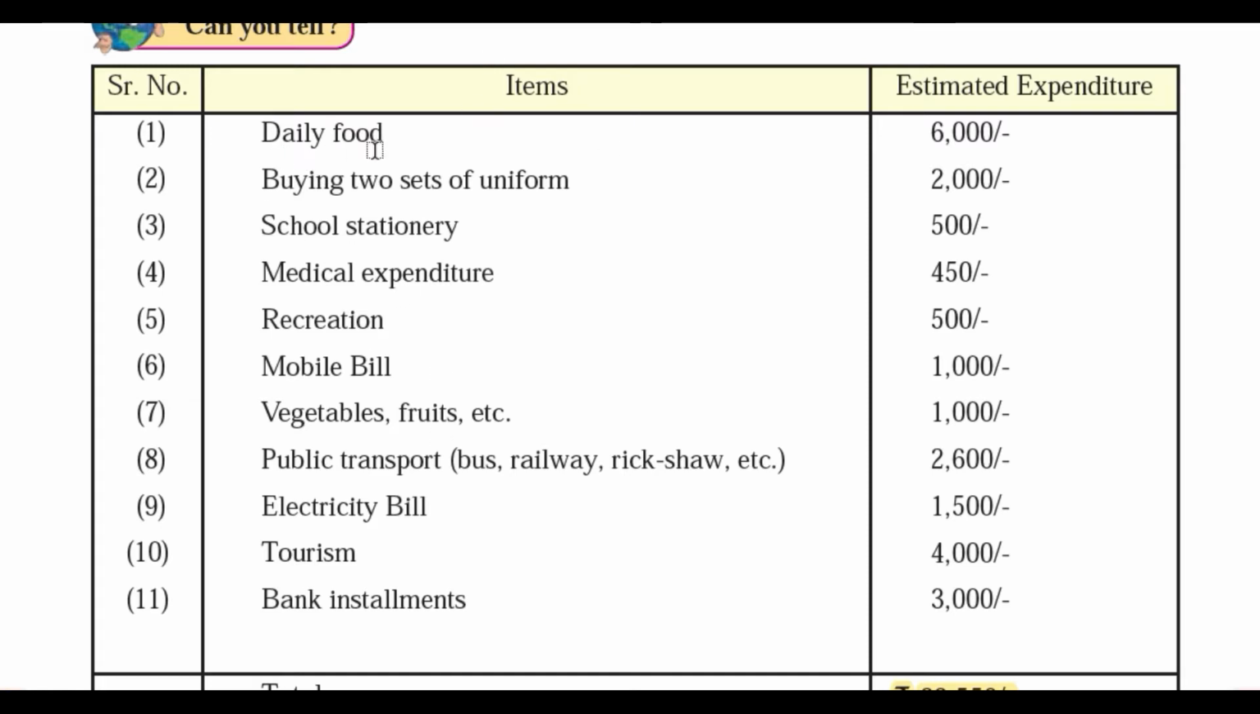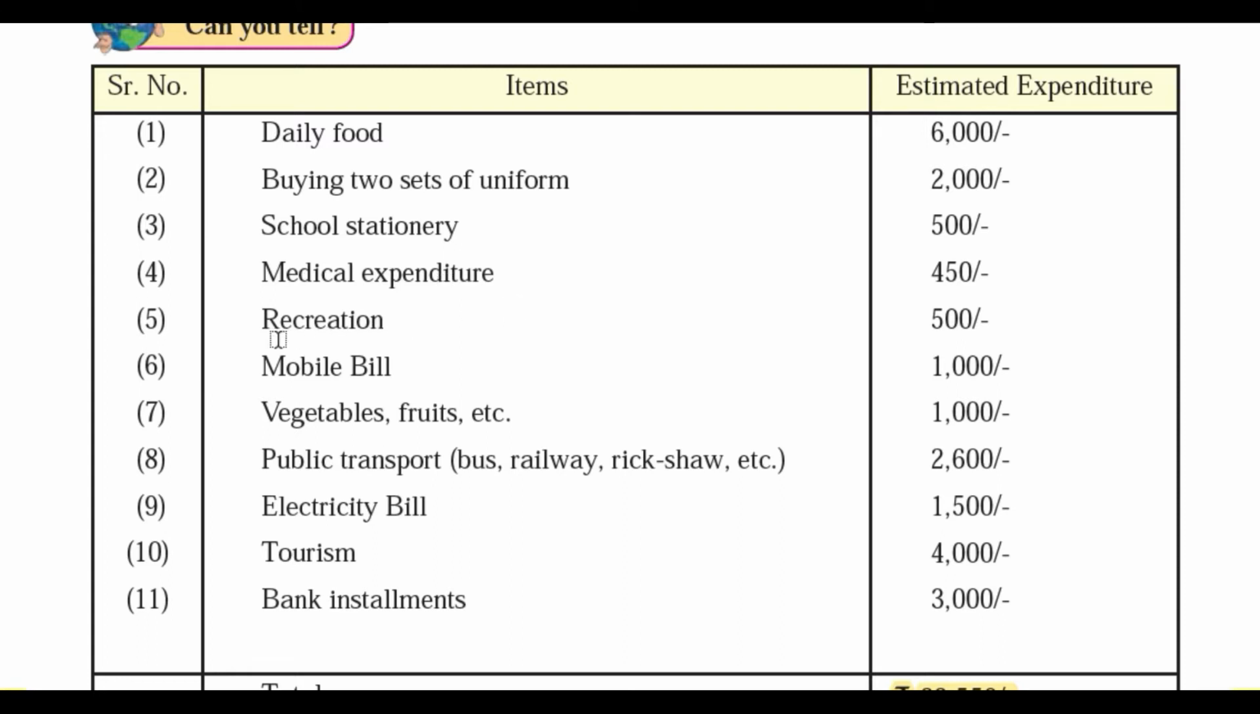So daily food, you can't compromise with your daily food. Okay, buying two sets of uniform, so here you are able to compromise. Here you can buy only one uniform. Okay, school stationery, here also you can compromise up to some extent, not fully but up to some extent. Then medical expenditure, this can't be compromised. If you are ill, then you have to go to the hospital.